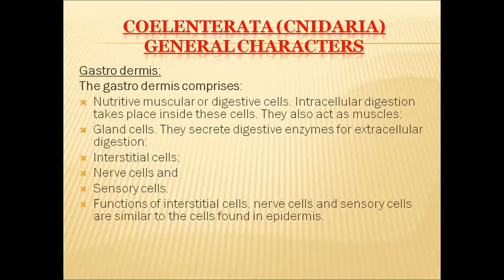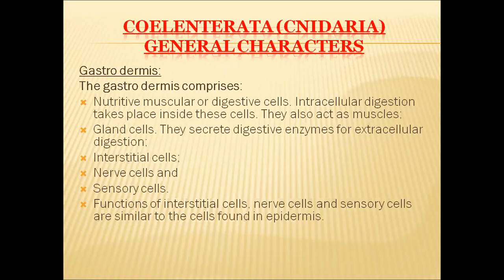The second layer in the body wall of these organisms is the gastrodermis. This gastrodermis consists of 6 types of cells. Out of the 6 types, the first type are nutritive muscular cells or digestive cells. These cells perform intracellular digestion. They engulf the food material into the cytoplasm and digest the engulfed food materials. In this way, they help in the digestion process.